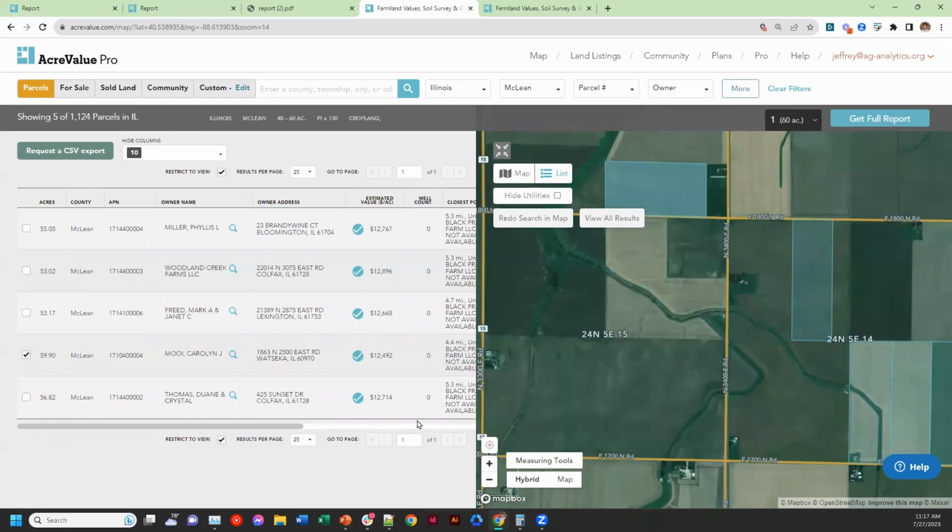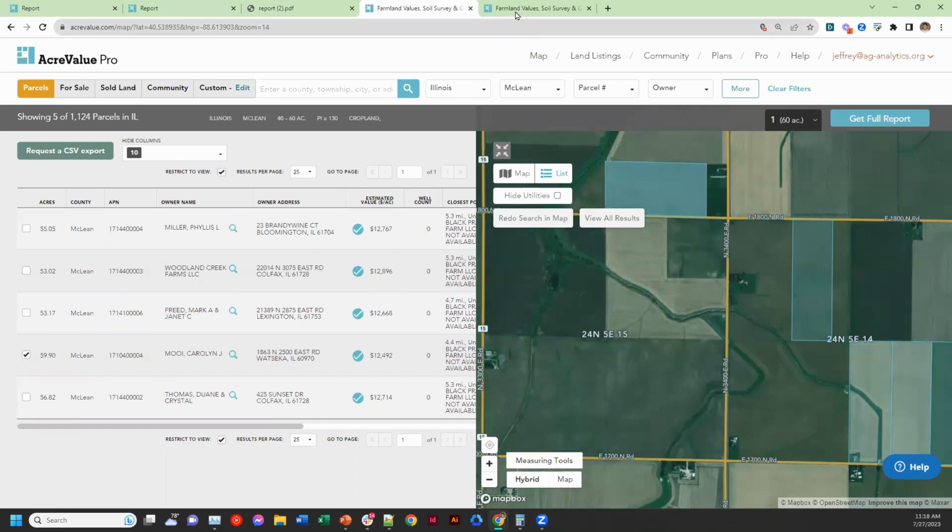Finally, I will note there are some professional and enterprise level folks on the system here. One of the most recent search criteria that has been relevant to people is being able to say, does my property have any sort of energy infrastructure, things like transmission lines, substations? And this is going back to the conversation I referenced earlier around best use case and knowing how to get the best out of your land.